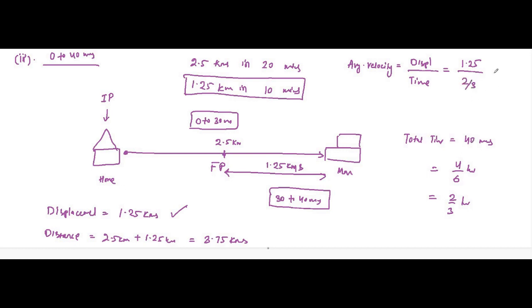That is equal to how much? It is coming around 1.875 kilometers per hour.